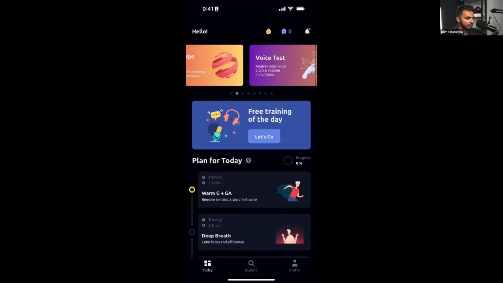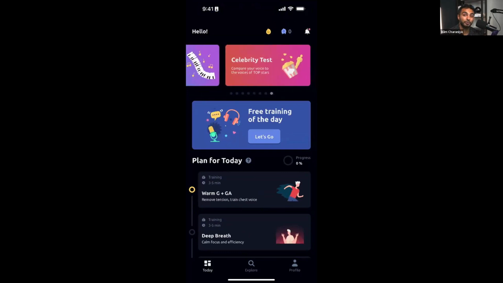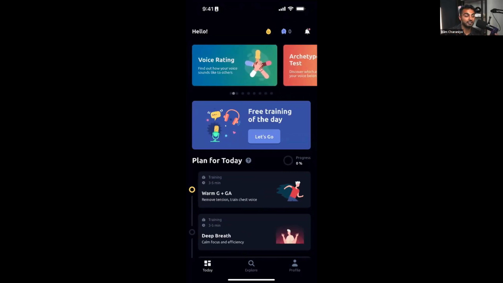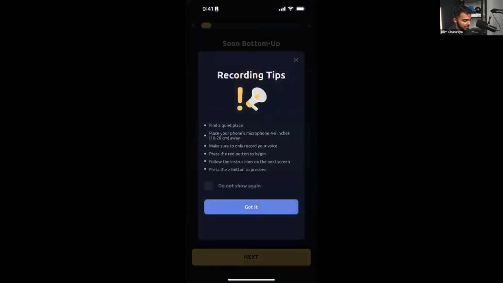Okay. And then at the top, it looks like there's some additional tests. I like this feature. We can probably incorporate something similar. Like we could even do voice tests, tonality tests, speed tests, because all these things matter in sales. Okay. First, I'm just going to click on free training of the day and see how this goes.